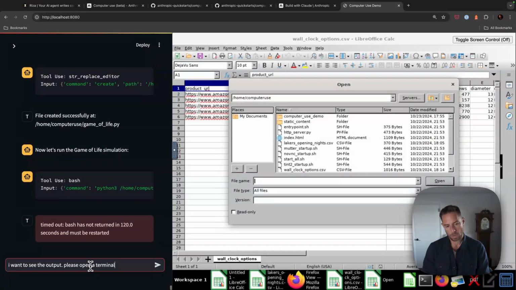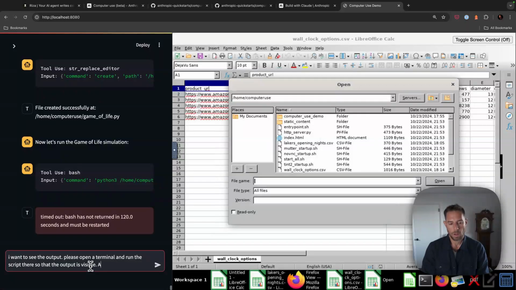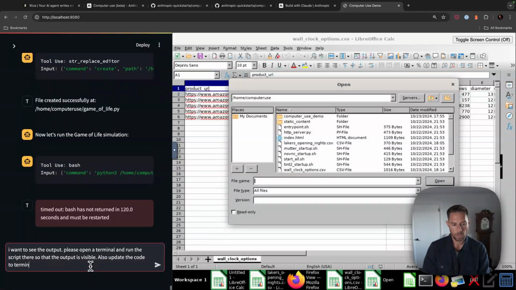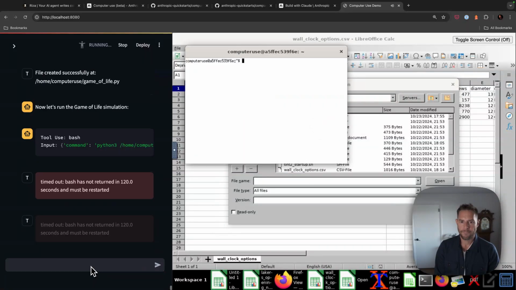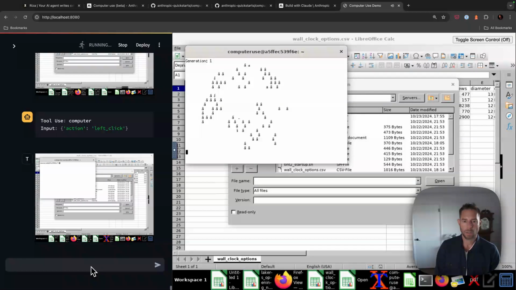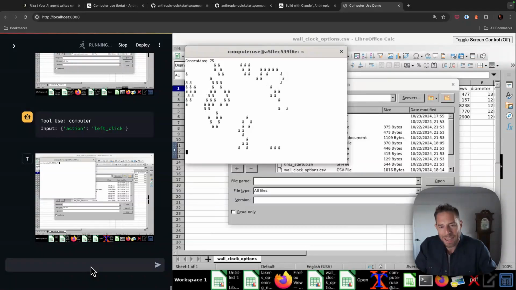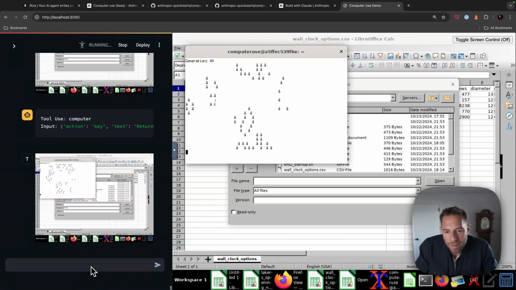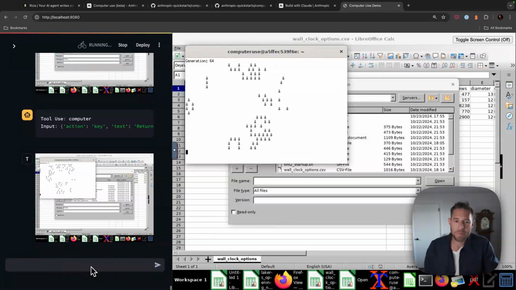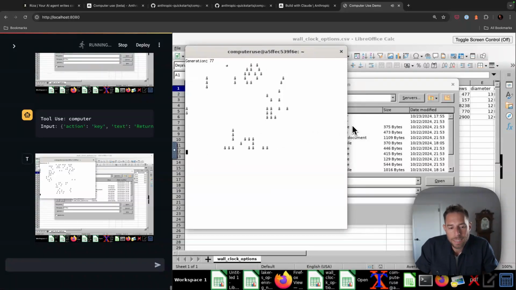Please open a terminal and run the script there. Also update the code to terminate the program after, let's say, 200 generations. All right, we have opened a terminal. Oh, hey, look at that. You can see the generations up top. Wow, that looks like a game of life simulation. Wow, yeah, that's a game of life simulation. That's crazy. Look at that.